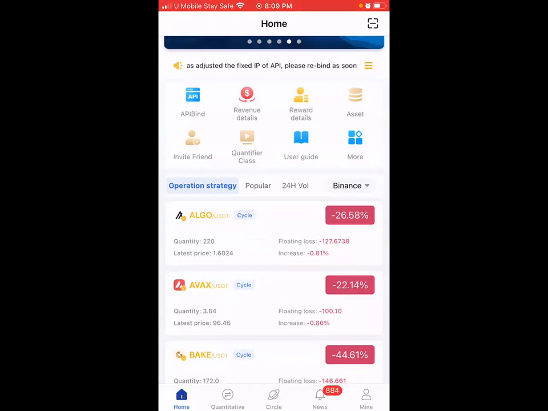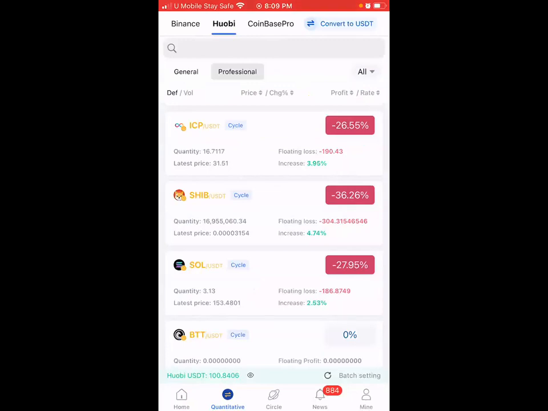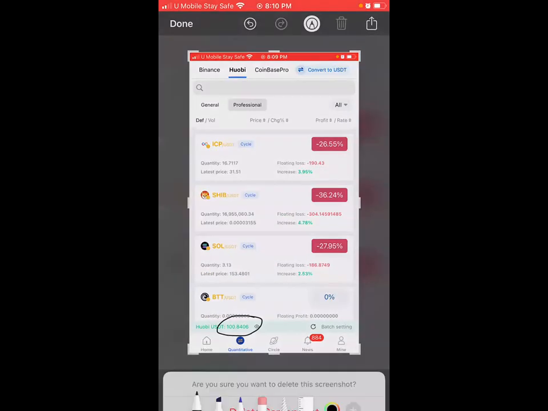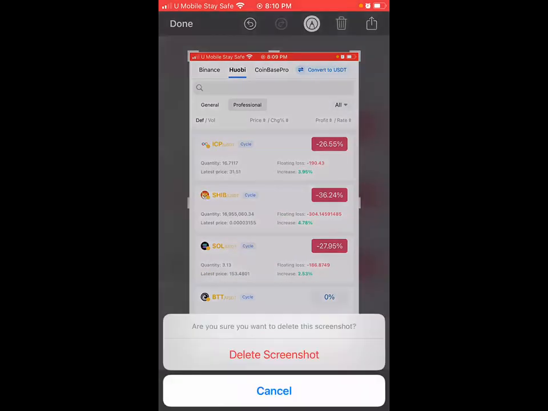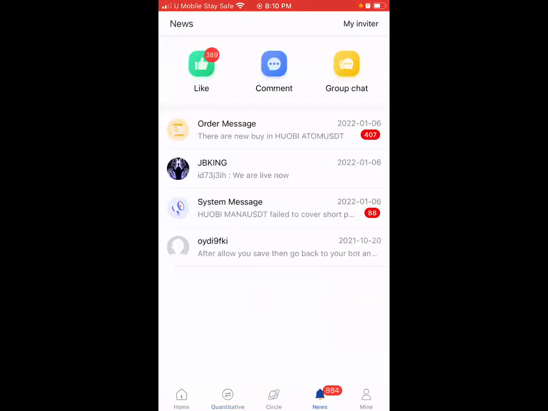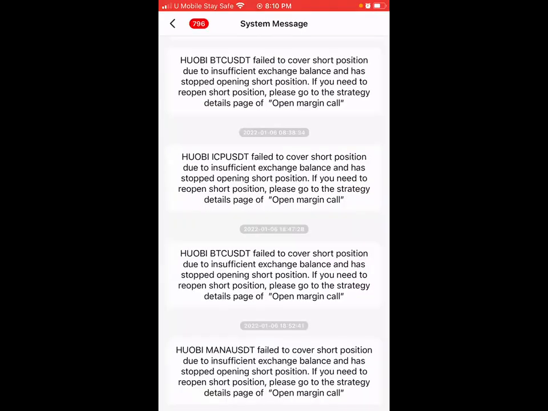Now, when the bot recovers some profit, just like you could see here, you could see that $100 has been recovered. But before this $100 is recovered, most times you will notice that your bot is sending you a message. It cannot open a position because, you see, it failed to cover positions due to insufficient exchange balance. So thereby it has stopped opening positions.